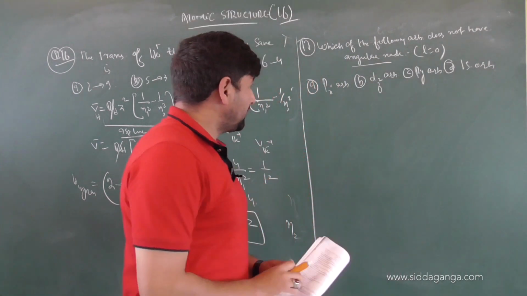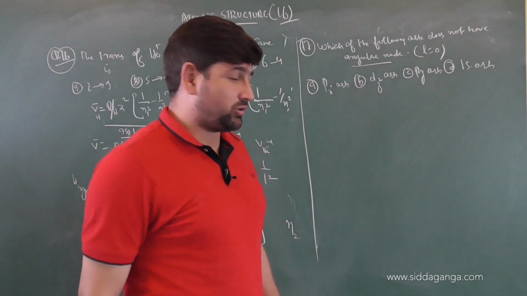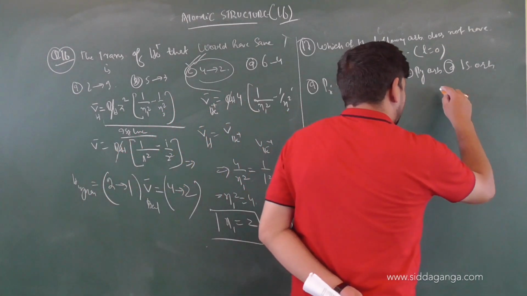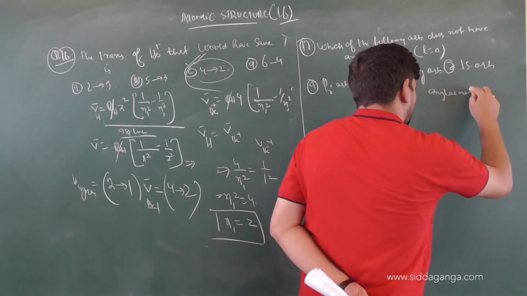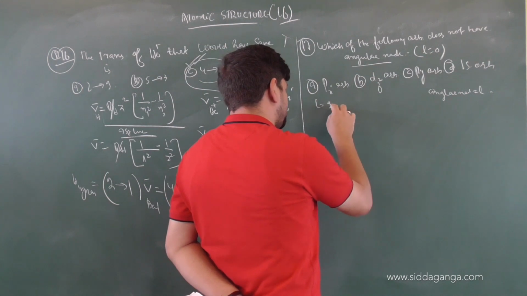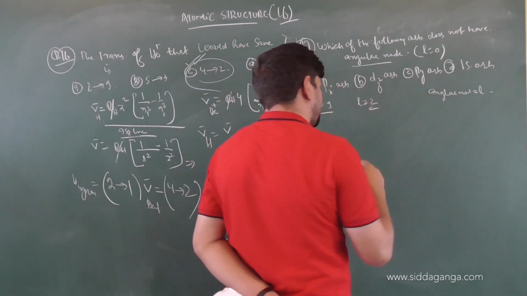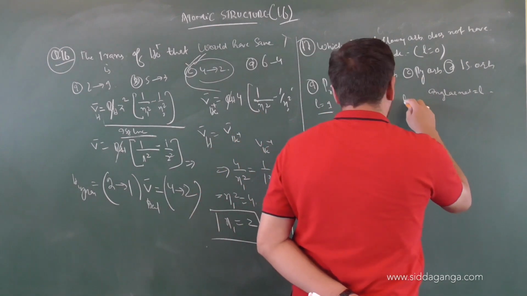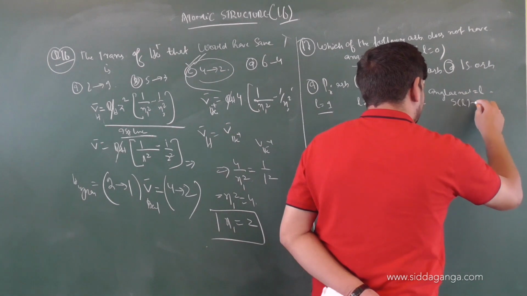So for an orbital to have no angular node, the number of angular nodes is given by L. For p, what is the L value? 1. So there will be 1 angular node. For d, what is the L value? 2. So there will be 2 angular nodes. For p again, the L value is 1, so 1 angular node. For s, what is the value of L? It is 0.